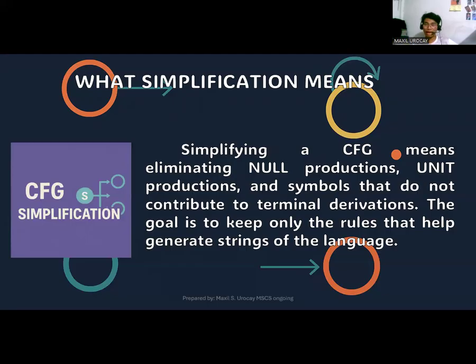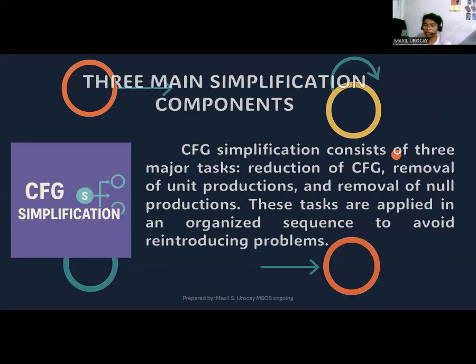Since redundancy and ambiguity are problems in context-free grammars, we're trying to normalize those structures here. There will be three main simplification components, consisting of the major tasks. The first method is reduction of the context-free grammar, the second is removal of unit productions, and the third is removal of null productions.